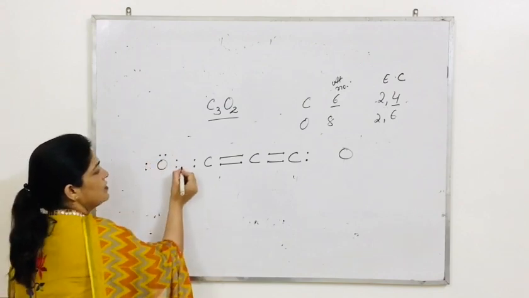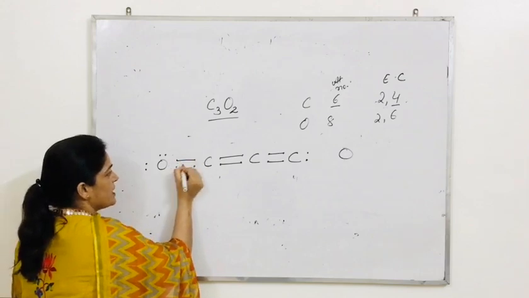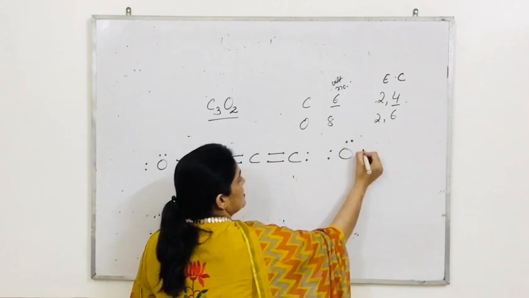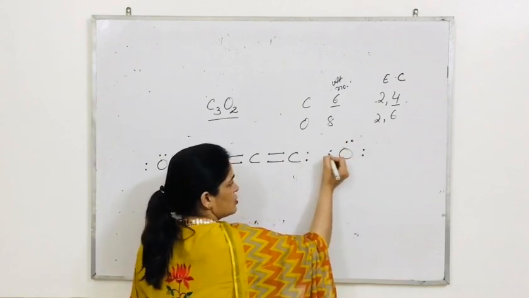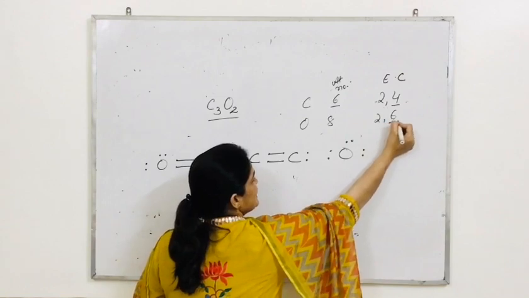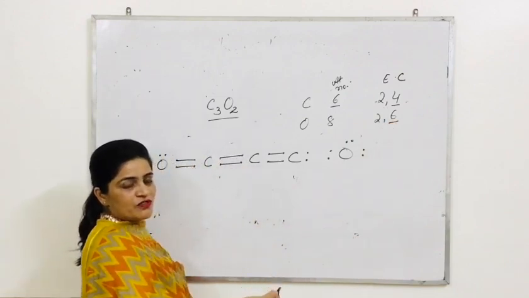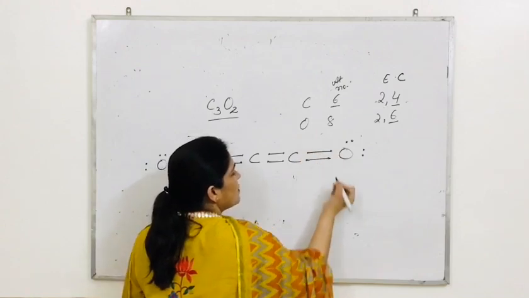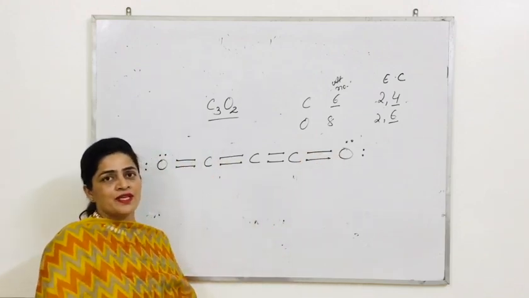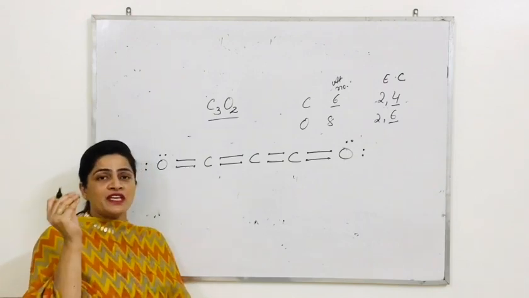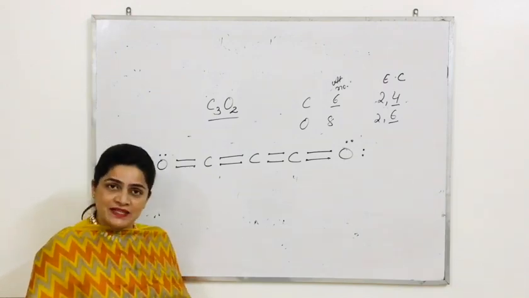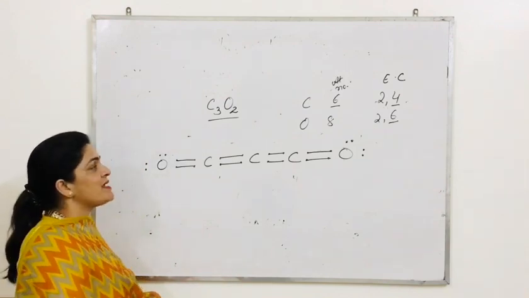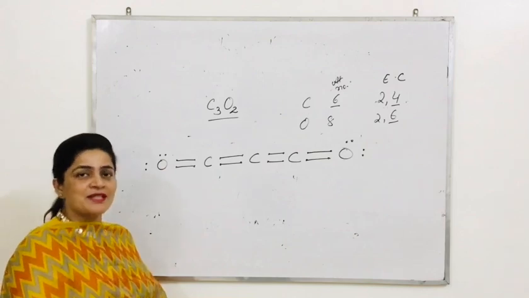Now with this it's going to make a double bond again with carbon, and similarly the same explanation we can give to this oxygen: 1, 2, 3, 4, 5, 6. 6 electrons around this oxygen we have shown. With these 2 electrons it is making a double bond with carbon. Why double bond? By doing so, the octet of each and every element is completed. Why are we making a double bond every time? Because by making a double bond, the octet of each and every atom is completed. Let me prove.